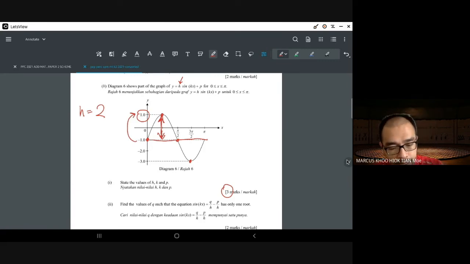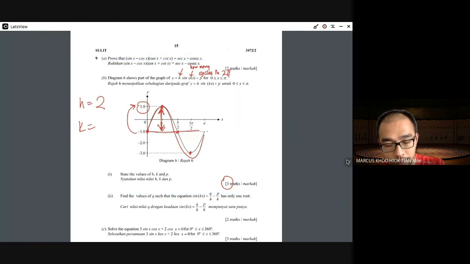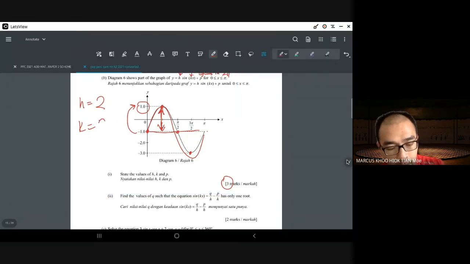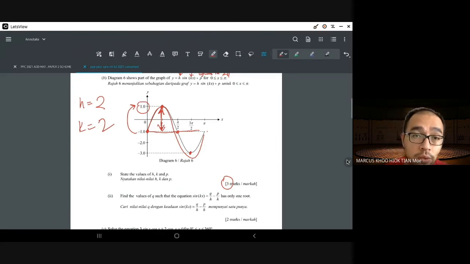Okay. Secondly, the second number over here tells you what? How many cycles into pi? Okay, into pi. So I saw quite a number of you saw, oh, okay, 1 cycle only. So k equals to 1. Sorry, wrong. Okay, it's not k equals to 1. Because this is only until pi. The number of cycles is into pi. So if pi is 1 cycle, logically 2 pi will be 2 cycles. Okay, 2 pi will be 2 cycles. So k is also equals to 2.